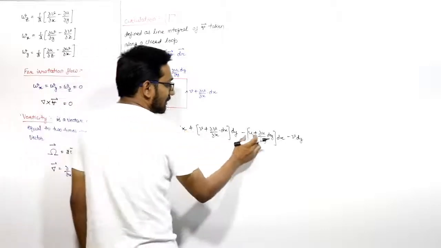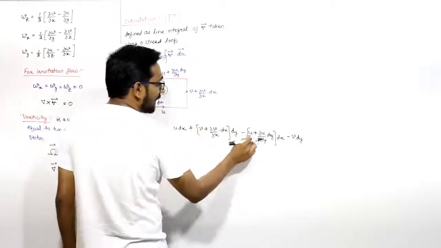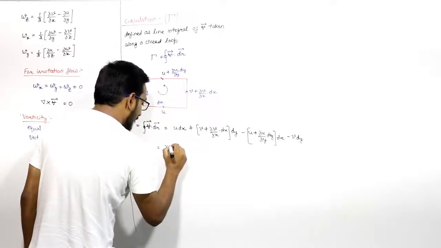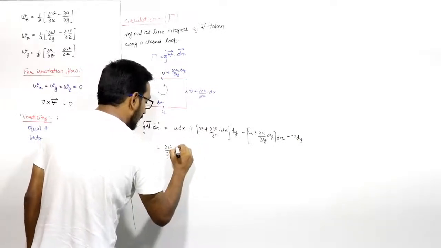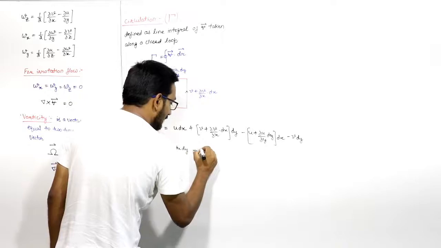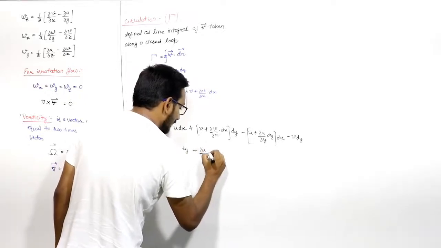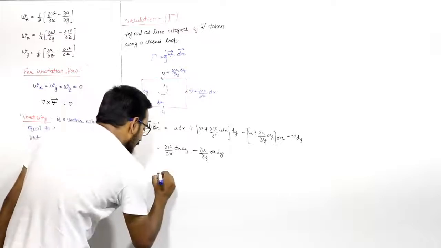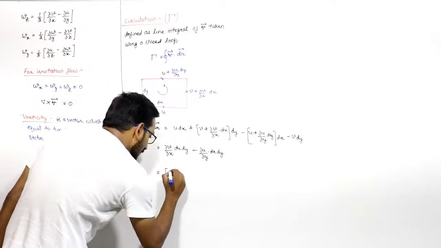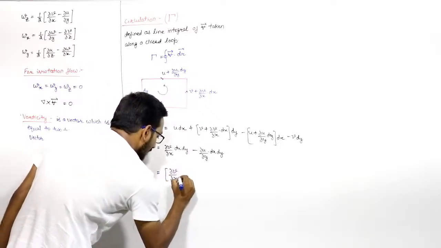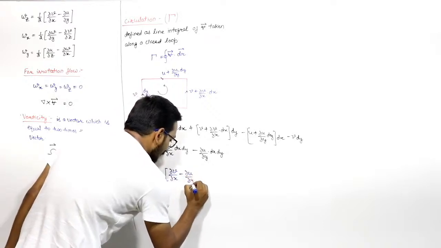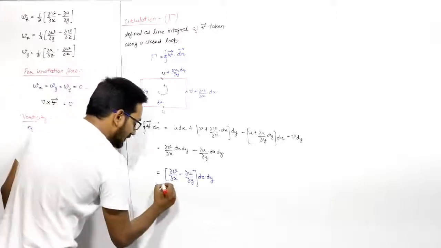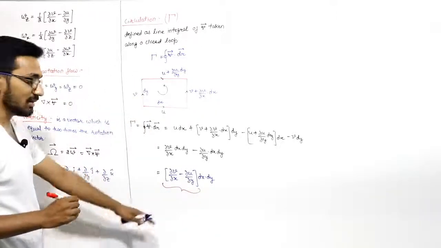So u dx minus u dx will cancel out, nu dy minus nu dy will cancel out. So from here we will have del nu by del x into dx dy minus del u by del y into dx dy. So you can write it as del nu by del x minus del u by del y into dx into dy. What is this? This is vorticity along the z-axis, right? This is vorticity, right?